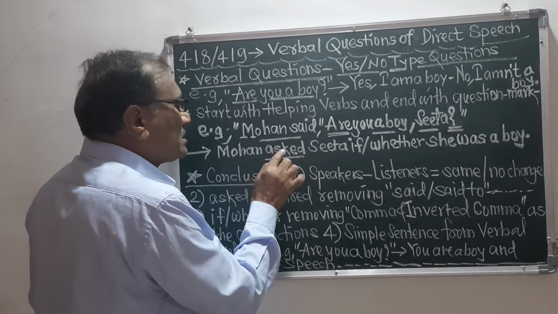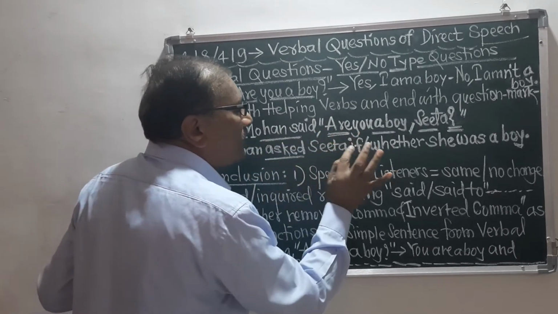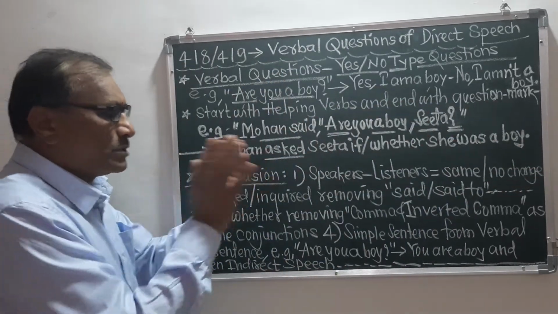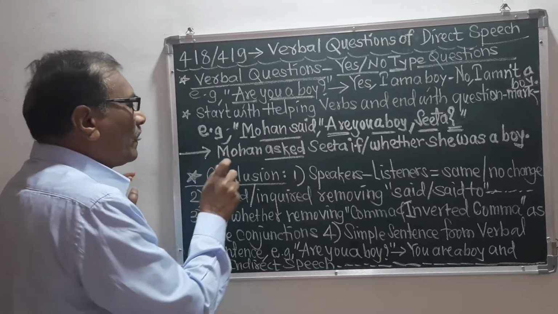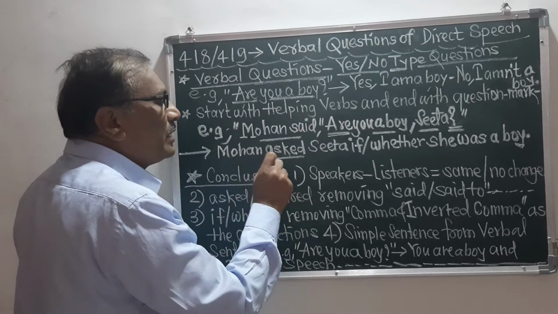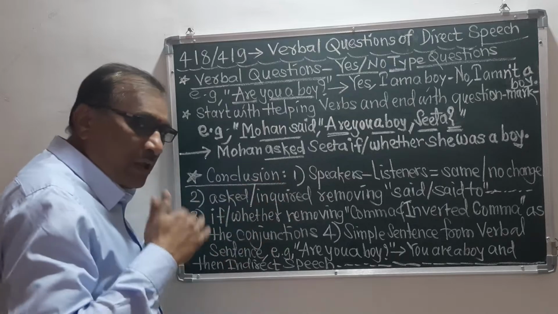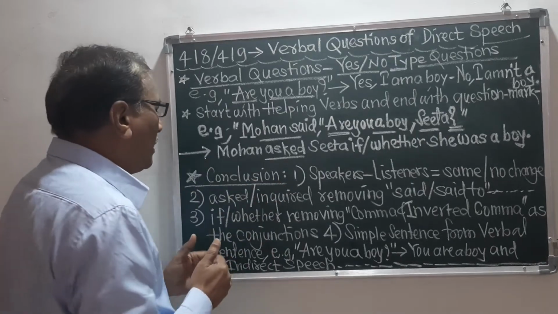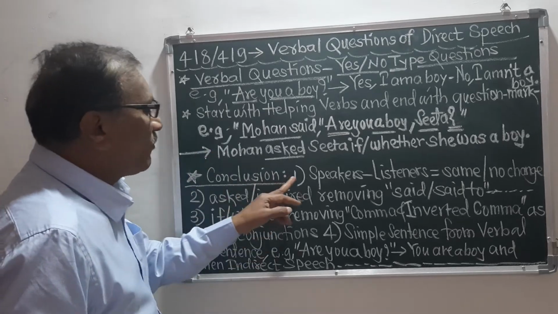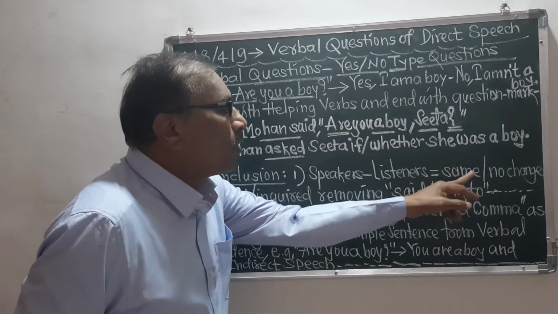Here, Mohan asked Sita if or whether she was a boy, and there is the full stop. Now we have given here the indirect speech of the direct speech. Now we will explain in detail, and that is called the conclusion. So what is the first point here? Speakers, listeners, same or no change.